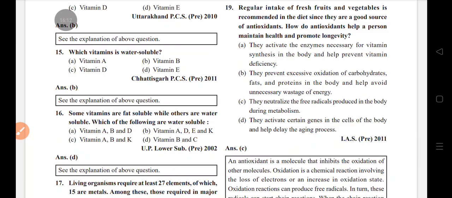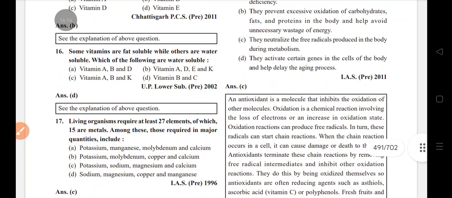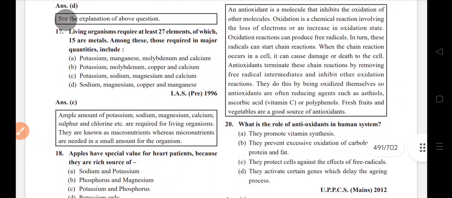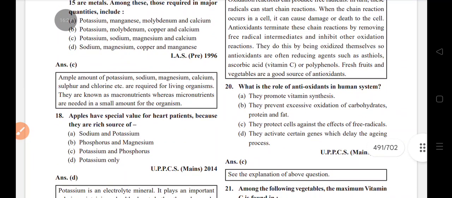Some vitamins are fat soluble, others water soluble: B and C. Living organisms require at least 27 elements, of which 15 are metals. Among these, those required in major quantities include potassium, sodium, magnesium, and calcium. Apples have special value for heart patients because they are a rich source of potassium.